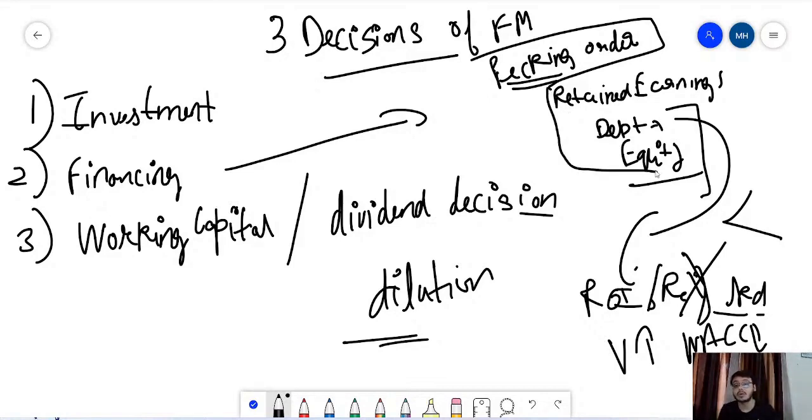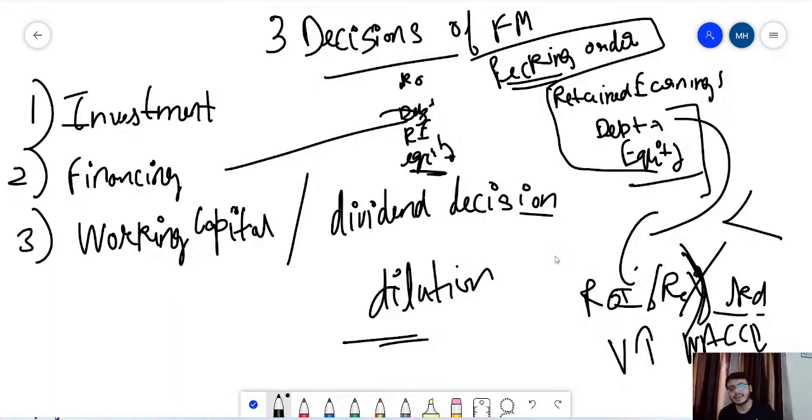But when we talk about it on the basis of the cost of capital, your debt is first, then you have your retained earnings, and the last source is equity. And why is debt first? Because of the tax deductibility of interest. You get an interest tax shield, so you have to pay less tax. Then your retained earnings and then your equity. And debt up to which point? Up to this point only, when your return on equity or the return on investment is greater than the cost of debt.